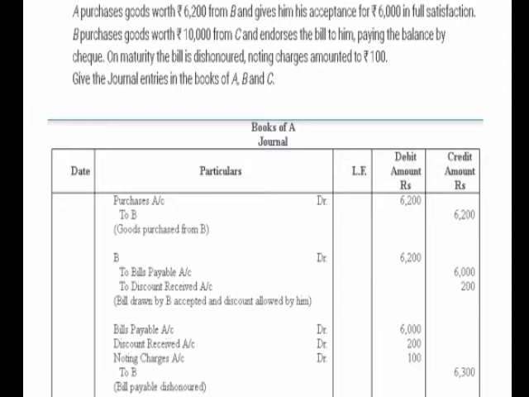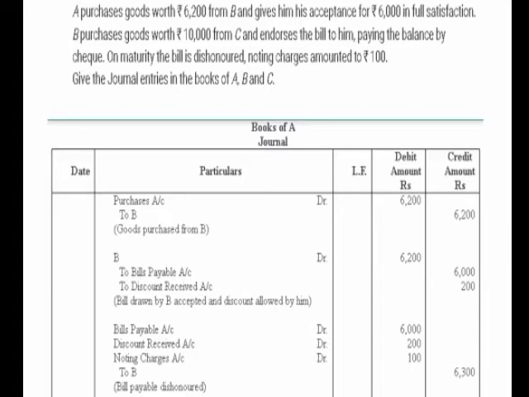He has purchased the goods for rupees 6200, but he has accepted the bill of rupees 6000, and it is written that it is in full satisfaction. It means he has received a discount. So when he is accepting the bill, the journal entry is B account debit to bills payable, and he has received the discount, which is income for him, so it has also been credited to discount received account with 200 rupees.